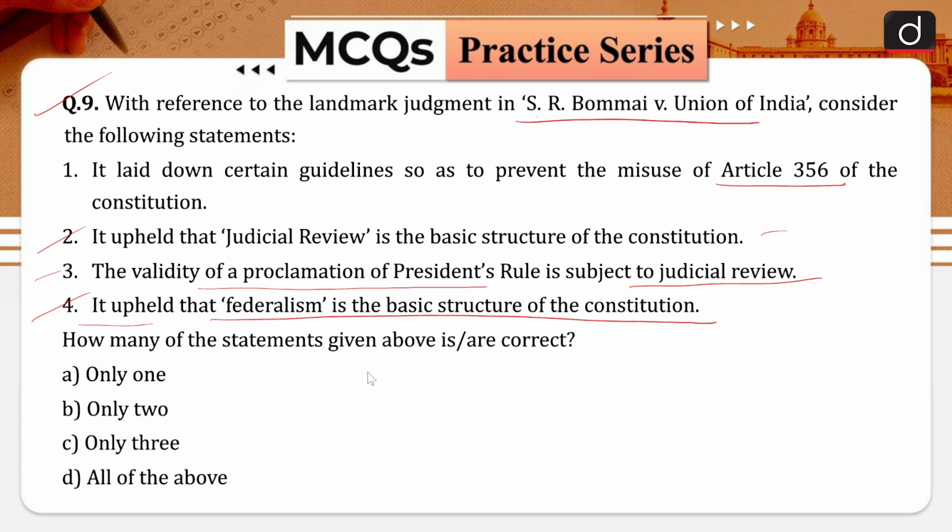How many of the statements given above are correct? Option A is only 1, option B is only 2, option C is only 3, and option D is all of the statements given above are correct. So your correct answer is going to be option C. Only 3 statements are correct. S.R. Bommai versus Union of India was a landmark judgment of the Supreme Court of India, where the court discussed at length provisions of Article 356 of the Constitution of India and related issues.